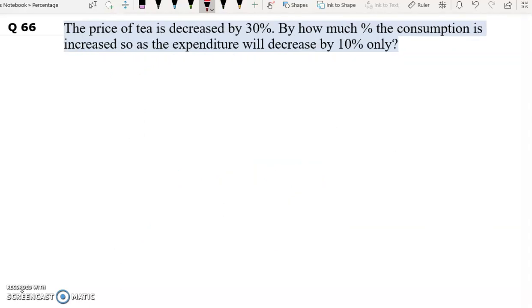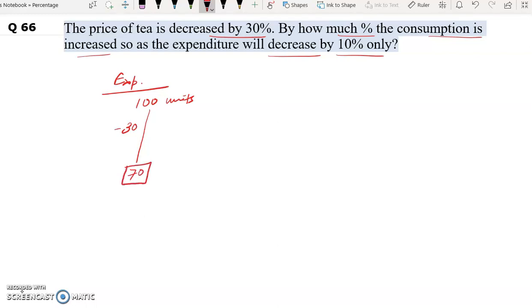Number 66. The price of tea is decreased by 30%. By how much percent the consumption is increased so as the expenditure will decrease by 10% only? So in this question, the expenditure does not remain same. Let's say our original expenditure is 100 units. Now because of decrease in price, that is 30%, 30% of 100 will be 30. So 100 minus 30 is 70. Original expenditure was 100, but because of the decrease in price, now the expenditure is 70.